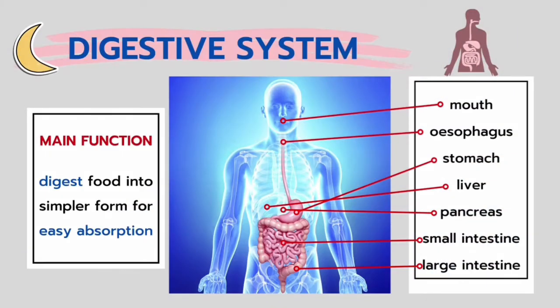Next, we have the digestive system. The digestive system's main function is to digest food into simpler forms for easier absorption inside the body. The digestive system has a lot of organs involved in it. We have the mouth, the esophagus, the stomach, the liver, the pancreas, the small intestine, and lastly the large intestine.